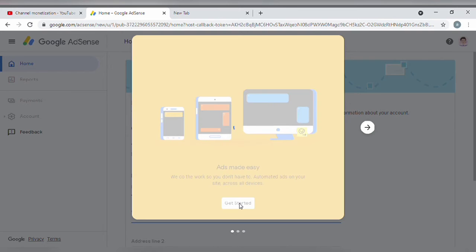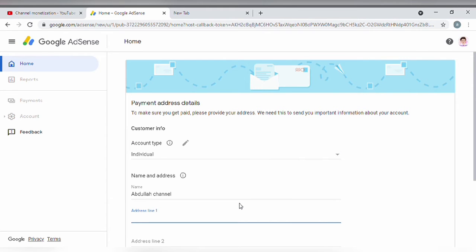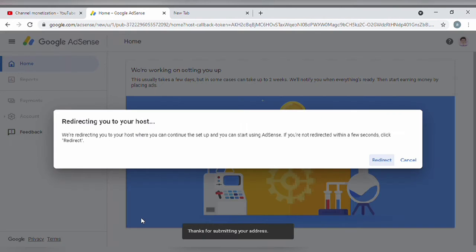See, now I am giving yes, I have read the agreement, and I'm clicking yes. Now you have to click get started. Now it will be asking you some details. This is the AdSense Google page which is asking you whether your account is individual or business type. So give whatever type your account is, and they'll ask you for an address and phone number. So mention your address, the name of your account, and the mobile number which you are using, so that they'll send an OTP number and verification will be sent to you. So you have to give all those details, and at the end give submit.